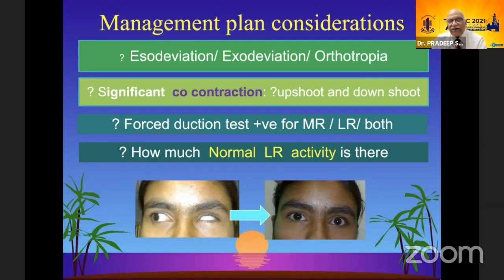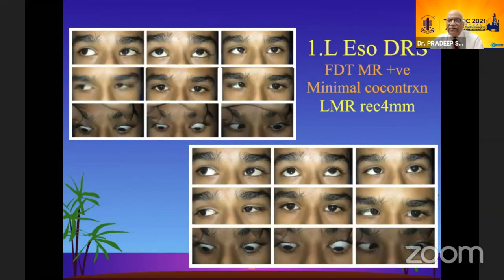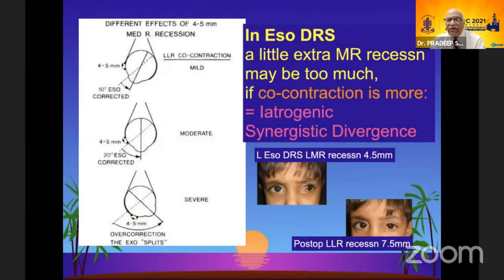The third point is the force reduction test, which can be seen intraoperatively for both medial rectus and lateral rectus. And the fourth point is the LR activity. How much LR activity is there? Is it normal, subnormal, or not there at all? Now, in ESO-DRS, when we are seeing FDT which is mildly tight for MR or almost absent, but there is a minimal co-contraction, then a simple MR recession of 4 mm. Mind you, you need to do very little MR recession in cases of ESO-DRS. If you do a little extra MR recession in the presence of a more moderate to severe co-contraction, it will lead to an iatrogenic synergistic divergence.